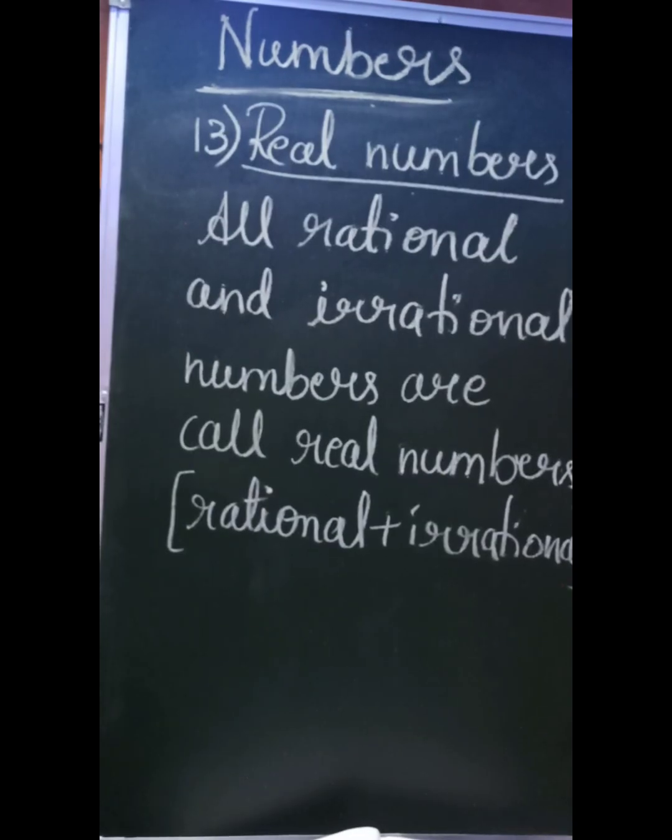So the next and the last type of number we have is real number. So how do we define this one? It is very easy. If you consider any number from rational numbers and any number from irrational numbers, that number we can consider a real number. This is how we define the real number. It can be -1, -5, +5, pi, or any decimal number also. All the numbers that come under rational and irrational are called real numbers. This is the last type of number we have.